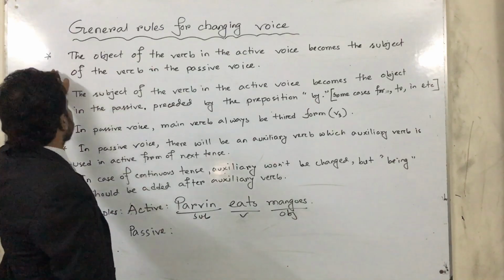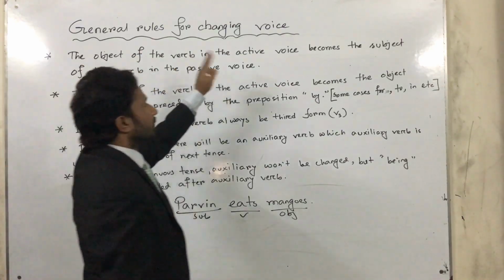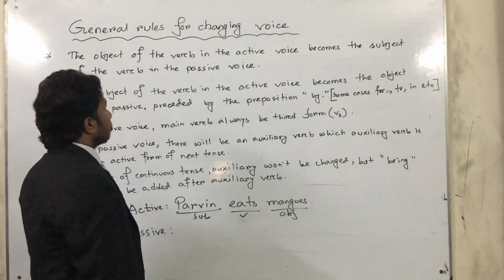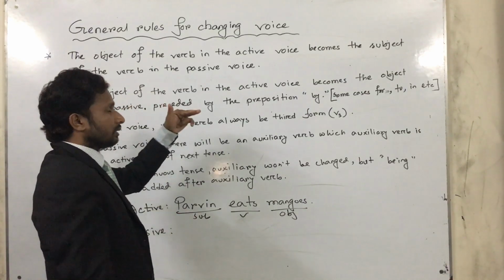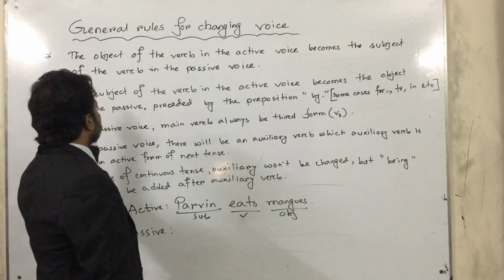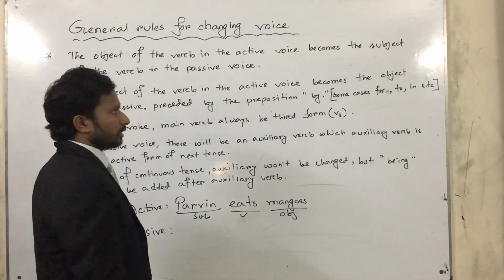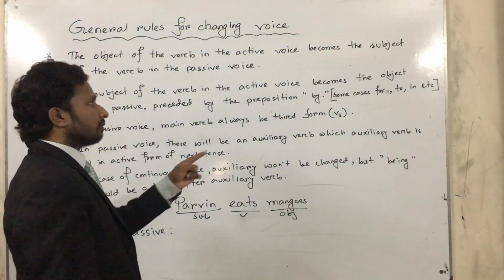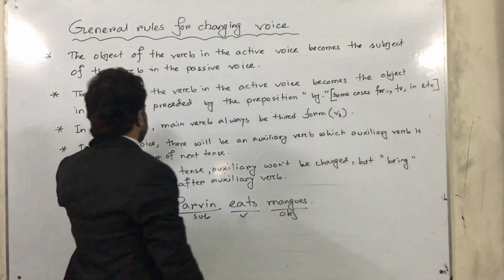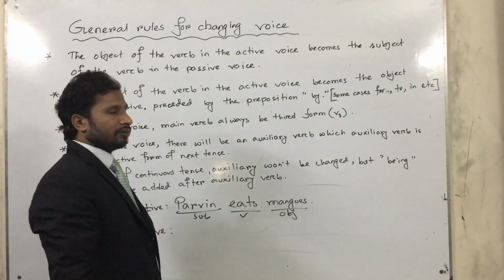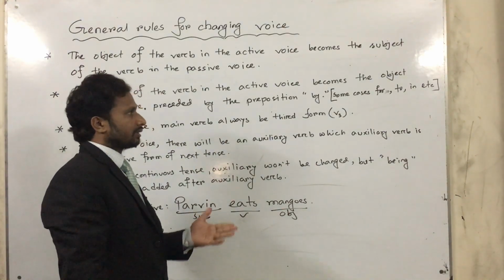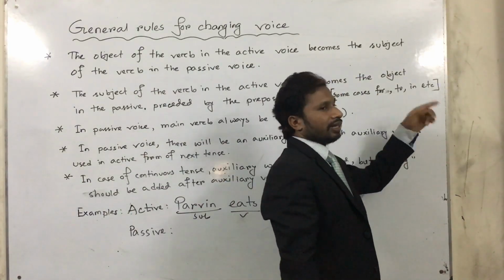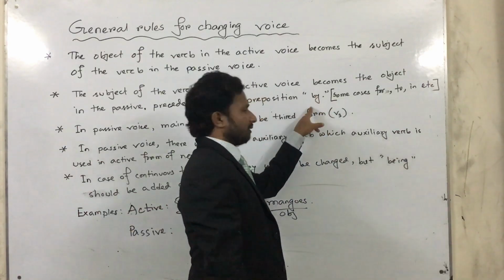Our first rule is that the object of the verb in the active voice becomes the subject of the verb in the passive voice. This is the first rule. Second rule: the subject of the verb in the active voice becomes the object in the passive voice, preceded by the preposition by, but sometimes we have to use for, to, in, etc. instead of by.